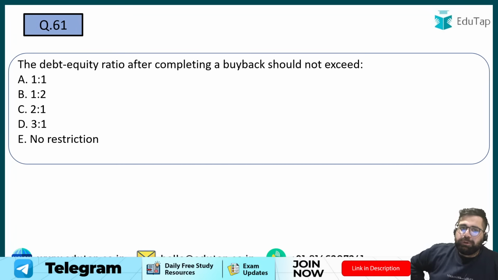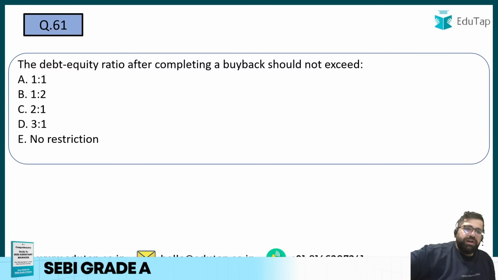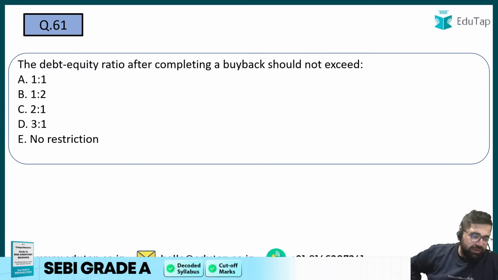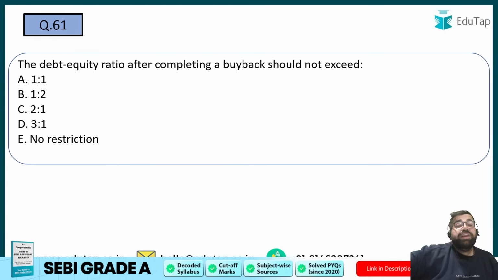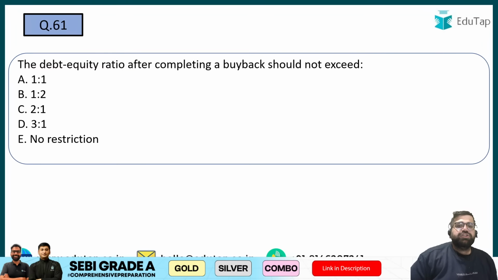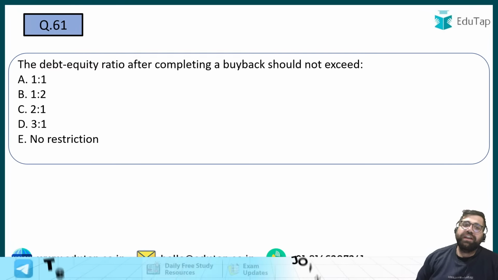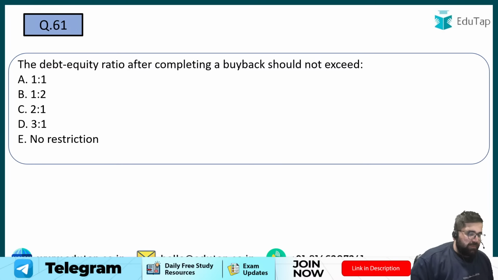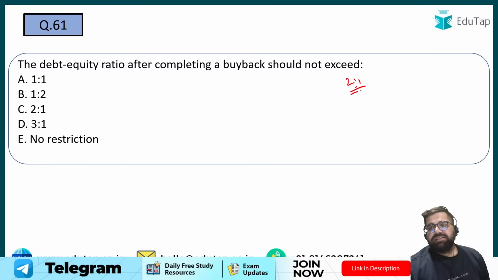61. The debt to equity ratio after completing a buyback should not exceed what? 1 is to 1, 1 is to 2, 2 is to 1, 3 is to 1, or there is no restriction. There was a debate in the last weekly marathon which we have taken, so I have included this question specifically. Please tell me the right answers. The debt to equity ratio after completing a buyback should not exceed 2 is to 1. So my correct answer will be option C.